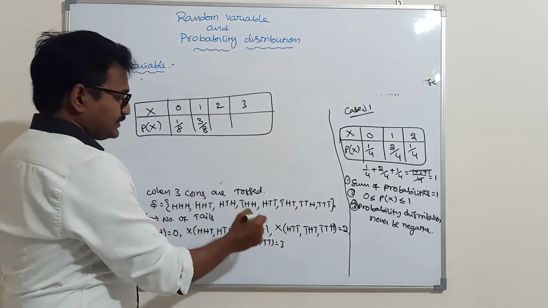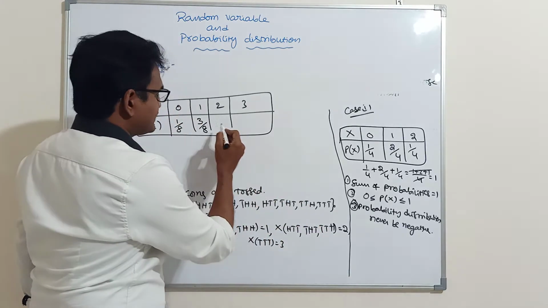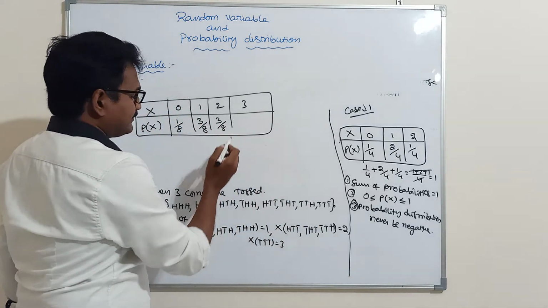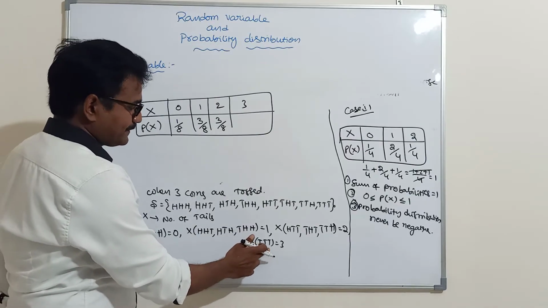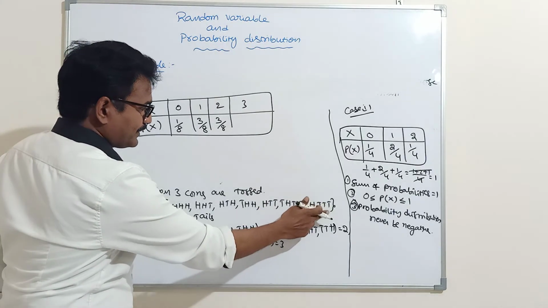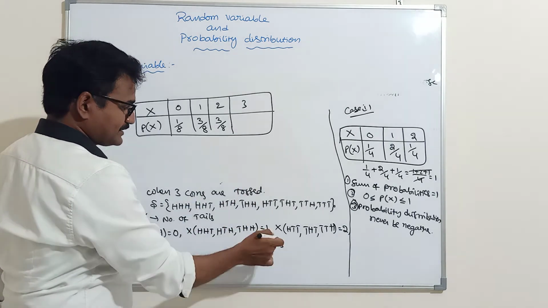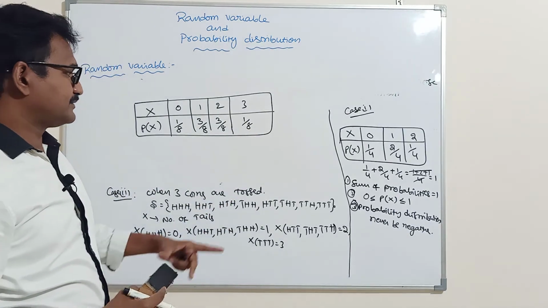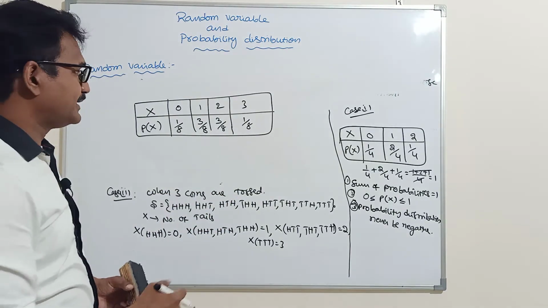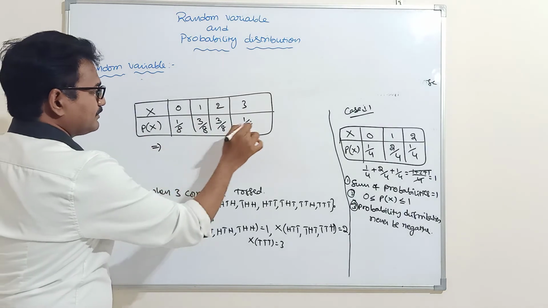Next, here 2 tails are there. The number of sample points is 3 out of 8 with 2 tails. Next, the sample points which contain 3 tails. Number of tails are 3 means only one sample point contains triple tails, that's why it is 1 by 8. If you observe this probability, this is called probability distribution.